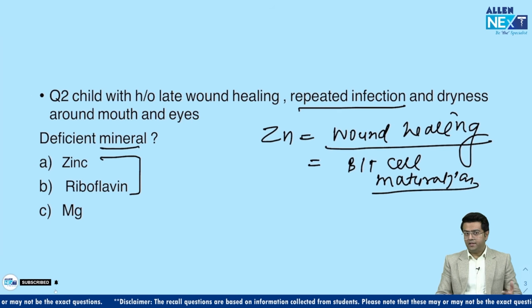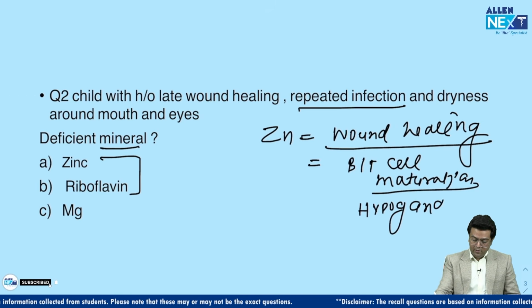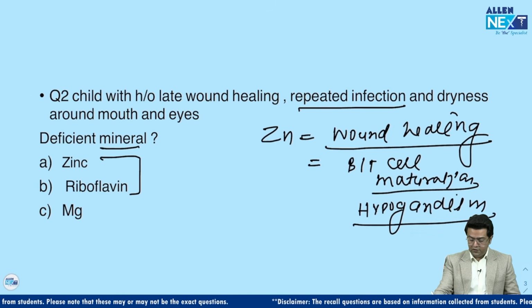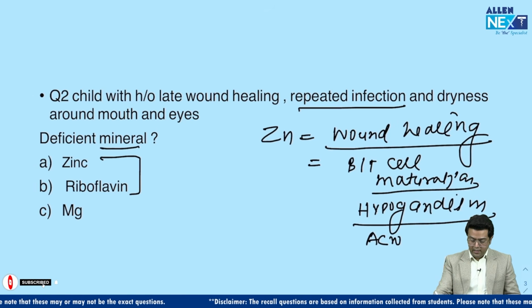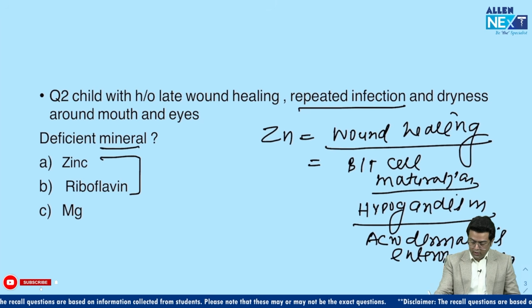And the third thing is that acrodermatitis enteropathica deficiency may also be called hypogonadism. So this baby may present with hypogonadism and zinc deficiency, and acrodermatitis enteropathica, right? What else, guys?